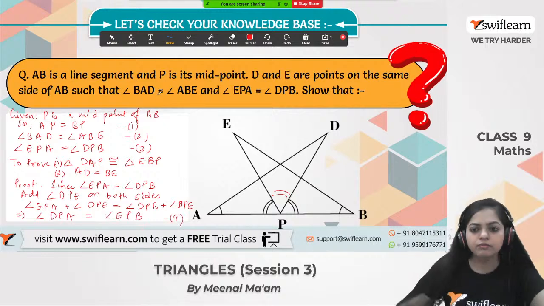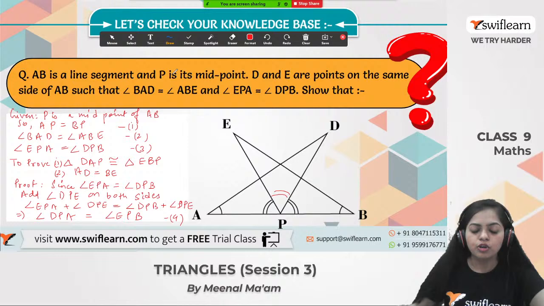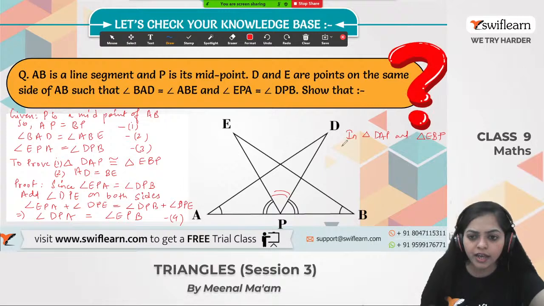Okay, now moving on to the next part. In the two triangles, triangle DAP and triangle EBP, what do we have? Angle DAP is equal to angle EBP.